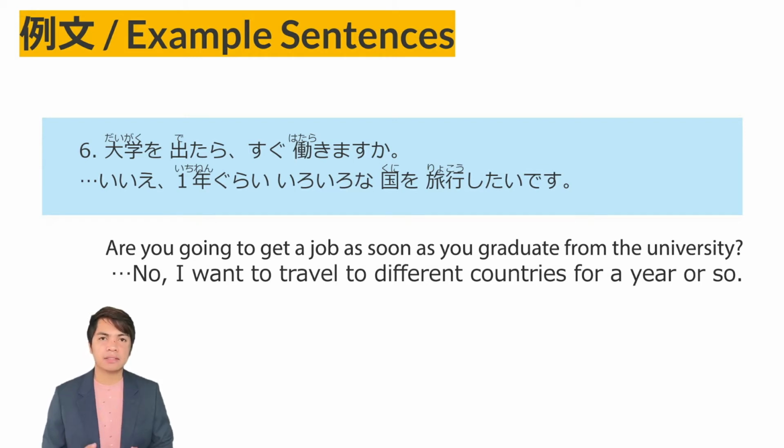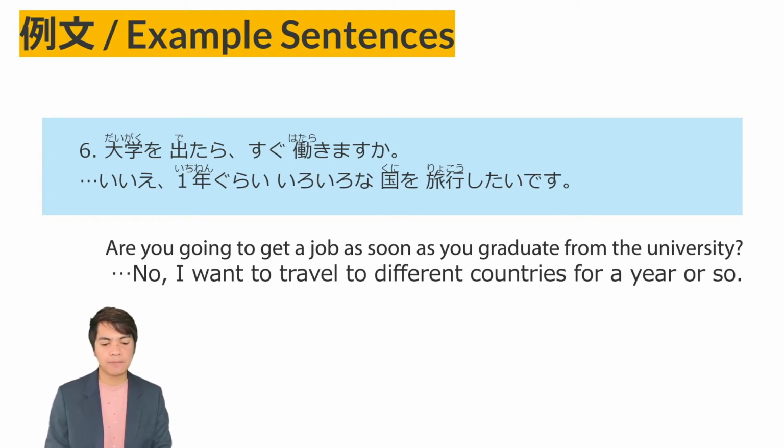But this expresses that the main clause will arise or occur once the verb tara is completed. So for example, once you graduate from the university, daigaku o detara, from the verb demasu. Daigaku o demasu means to graduate from school. Demasu literally means to go out of something, but daigaku o demasu means to graduate from the university. Sugu hatarakimasu ka? Do you find a job immediately?